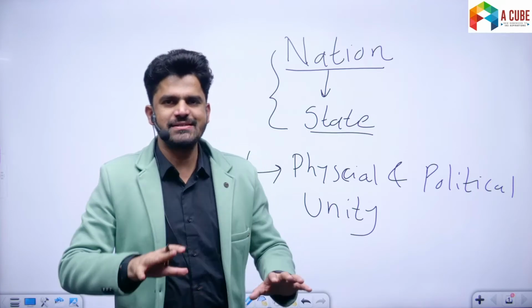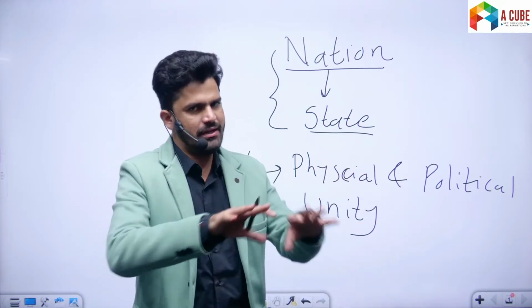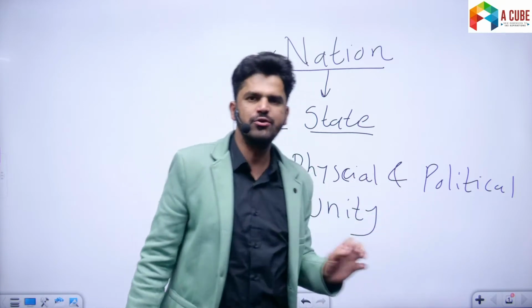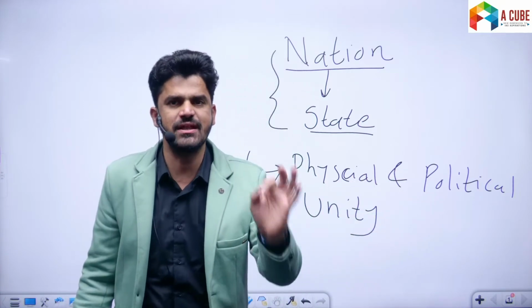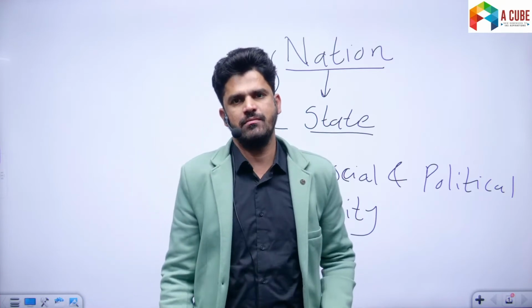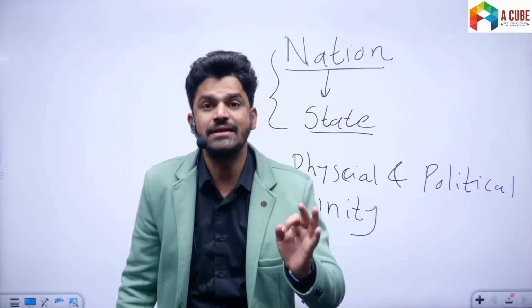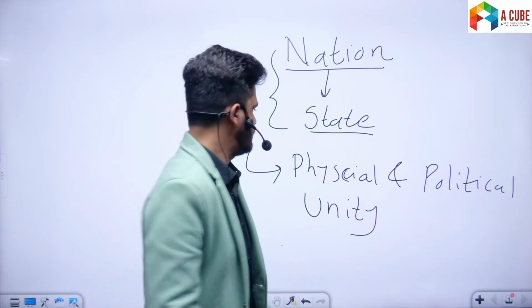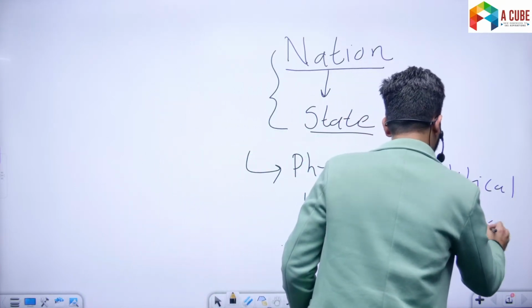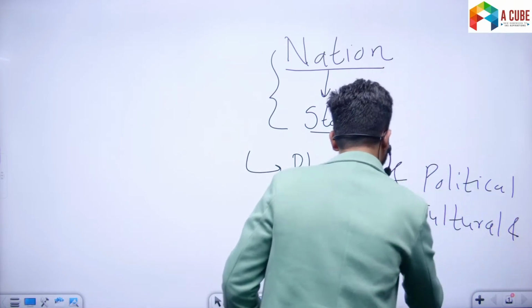The basis of the state lies in physical, meaning to say territory, fixed and definite territory, physical and political unity, whereas the basis of nation is cultural and psychological unity.